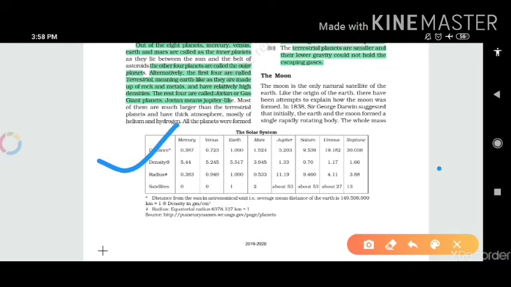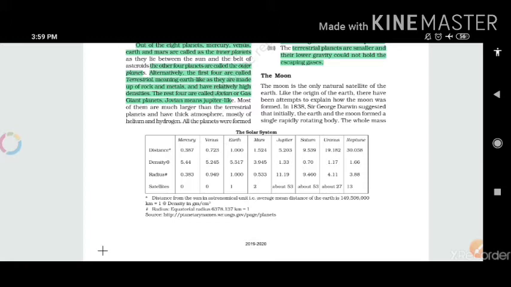the distance, density, radius and number of satellites are given here. What might be confusing for you is that the digits are written in points. What does it mean? It means that we are comparing its density and its distance from the sun in the context of the distance of Earth from the sun.